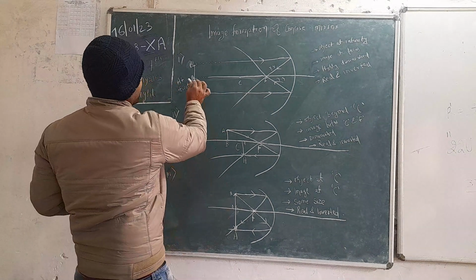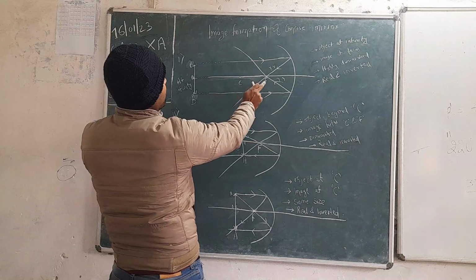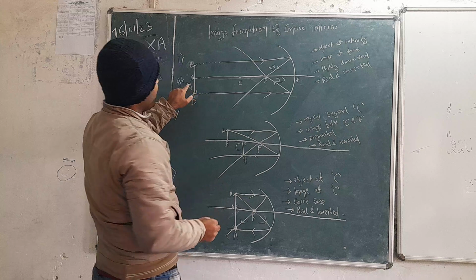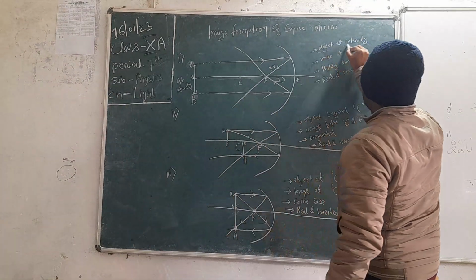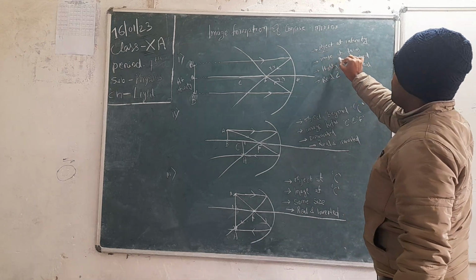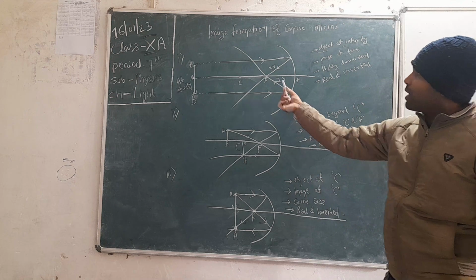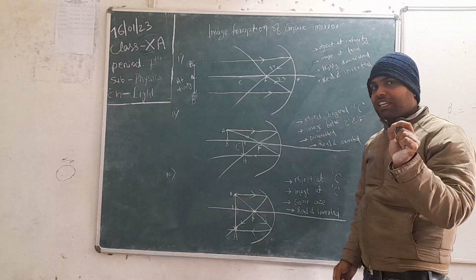So in this case, this is center of curvature, focus, this is pole. We are keeping an object at infinity, and the image is formed at focus. And what is the size of the image? Highly diminished, means point size image.